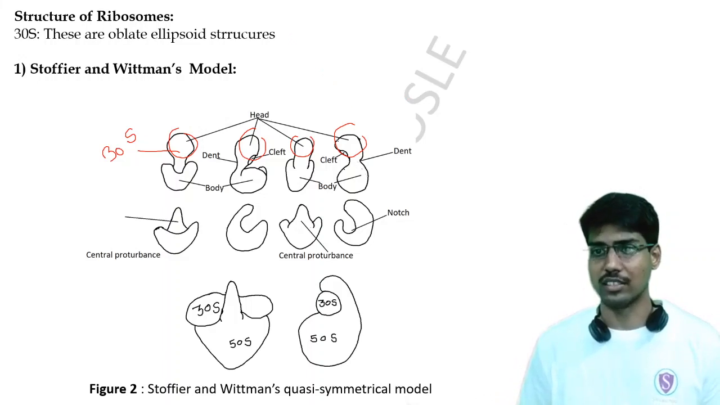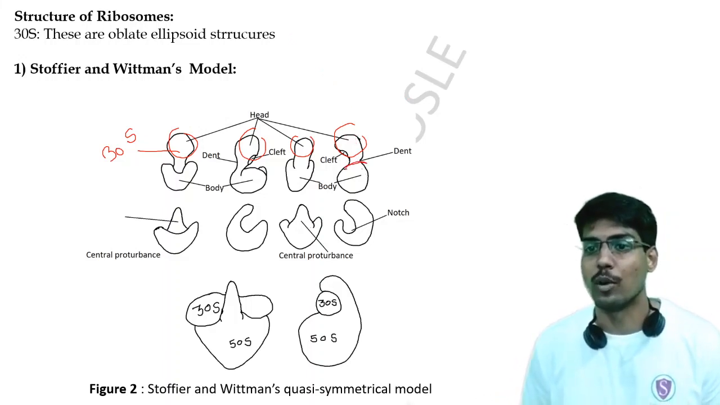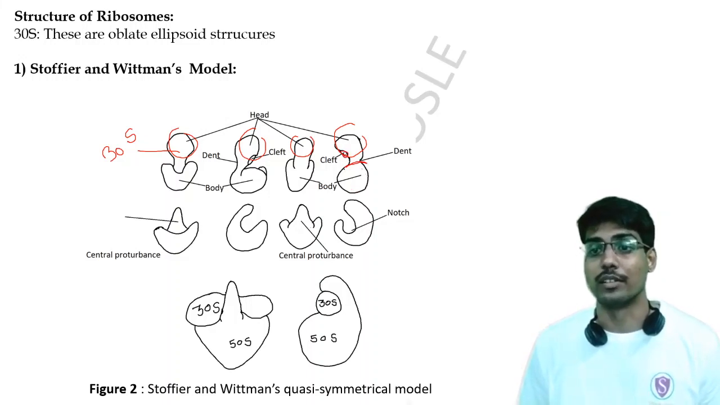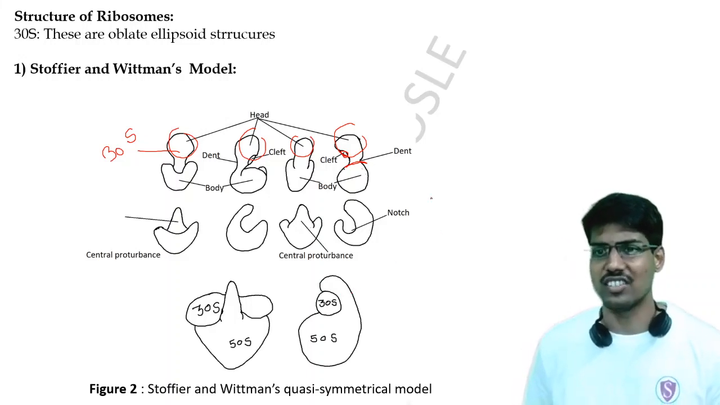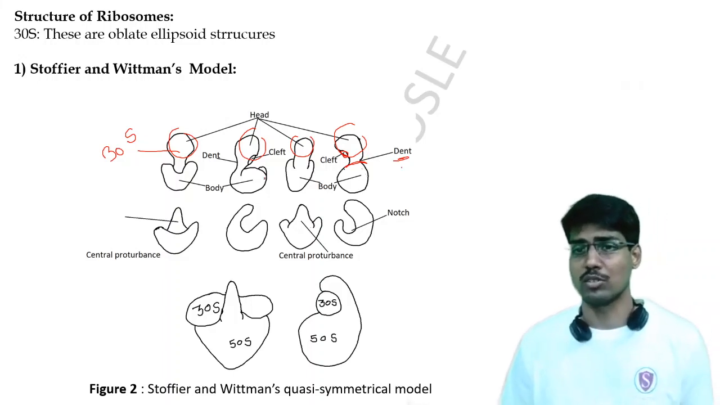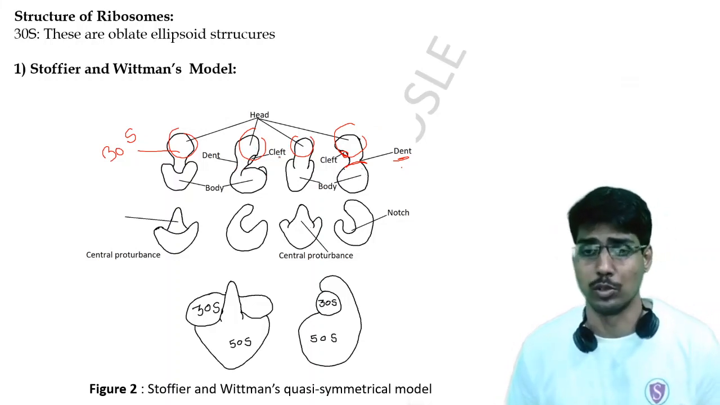So it has this head-like structure. Then it also has a slightly bigger body. Then it has a cleft where the 50S ribosomal unit will attach. This dent is a kind of hollow or depression in the structure. So this would be the structure of a 30S ribosomal unit.